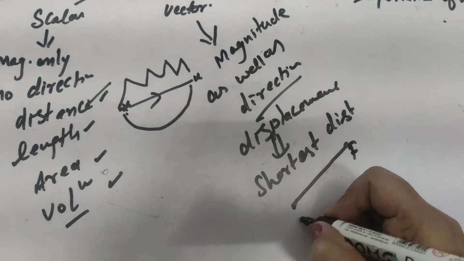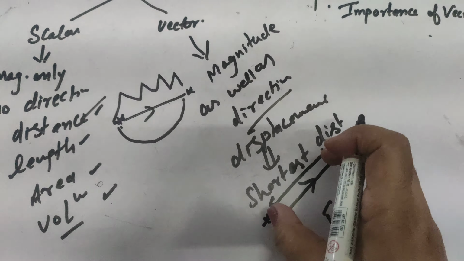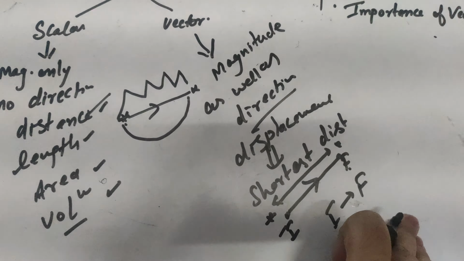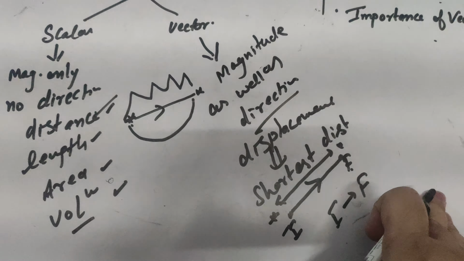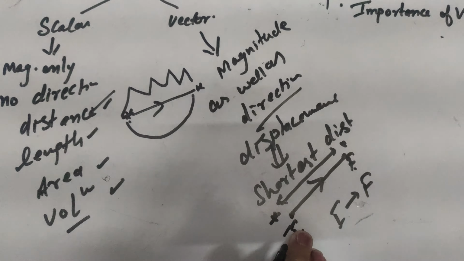So if a person starts from this point, the final destination is this point and the direction is mentioned as I to F. Since direction is mentioned as well as the magnitude, both are measured. So such quantities are known as vector quantities.